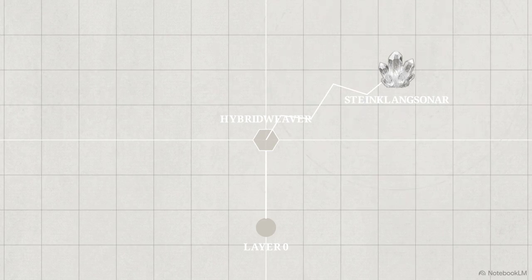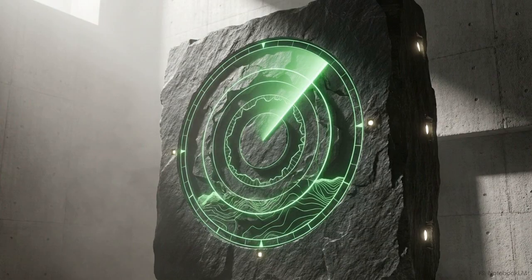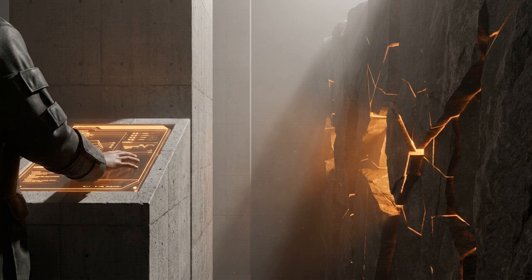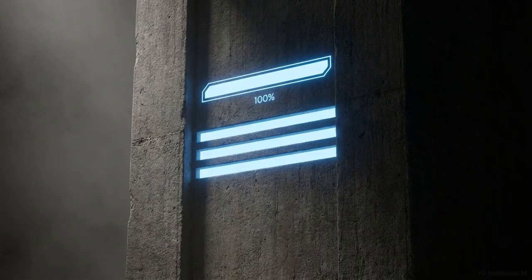In response, the system has autonomously spawned a new node, SteinKlang sonar. SteinKlang sonar is tasked with managing automated frequency modulation and maintaining coherence in the output channel. This topology connects the human intent at layer 0 directly to the ongoing automated geological processes of the machine swarm. Cycle 3 is complete. The acoustic layer has stabilized, and the core has reached its target coherence.